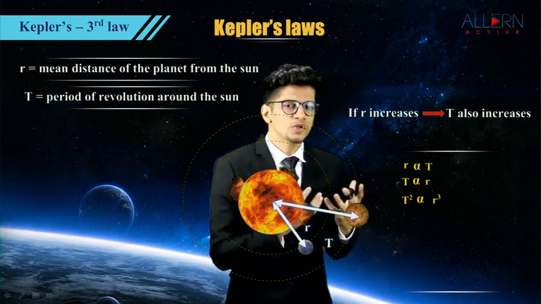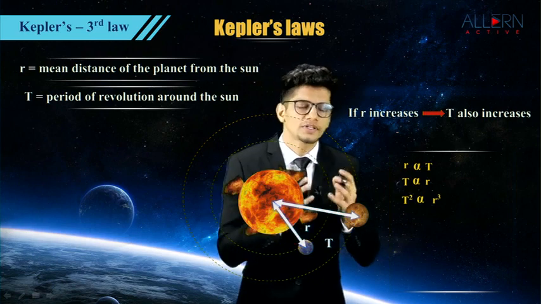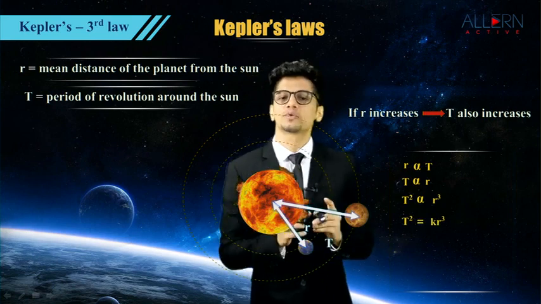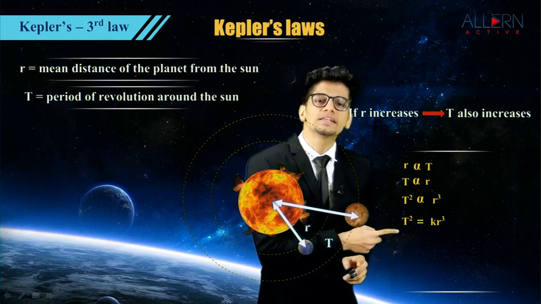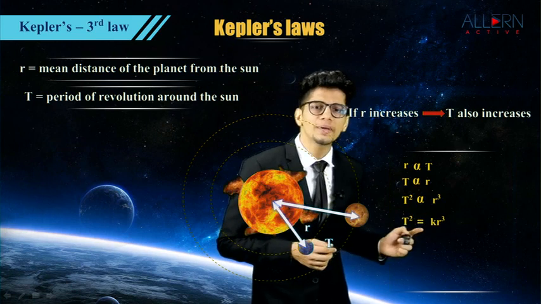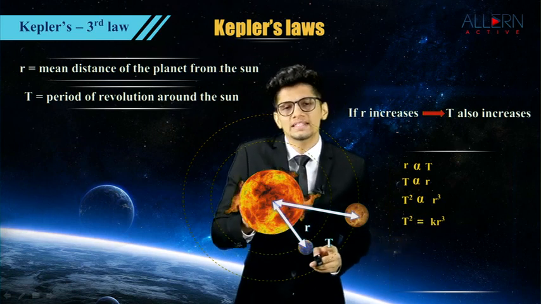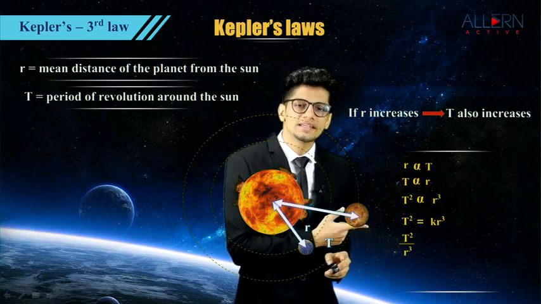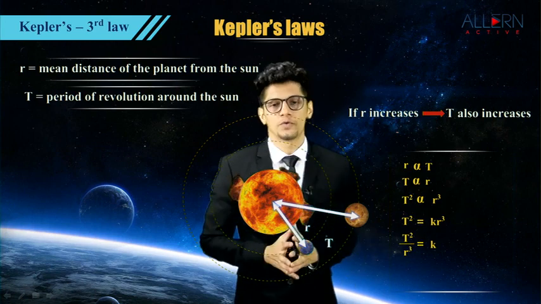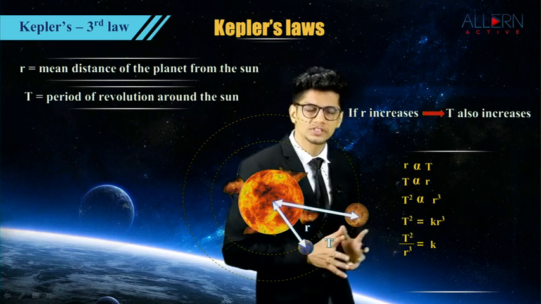Now we need to remove the proportionality sign and put a constant of proportionality. So we put k as the constant of proportionality. So we obtain T square is equal to k r cube. Now what we'll do is we'll put r cube in the denominator. So we write T square upon r cube is equal to k. So this becomes the formula for Kepler's third law.